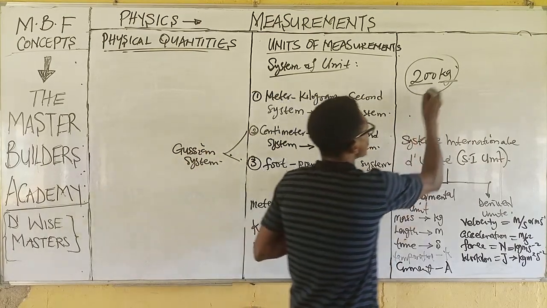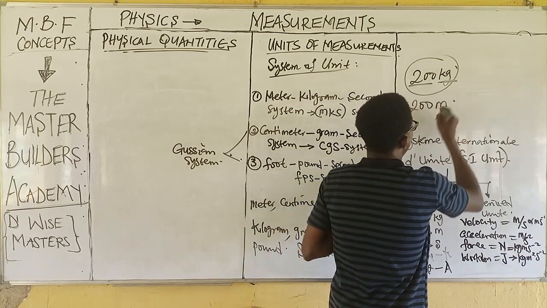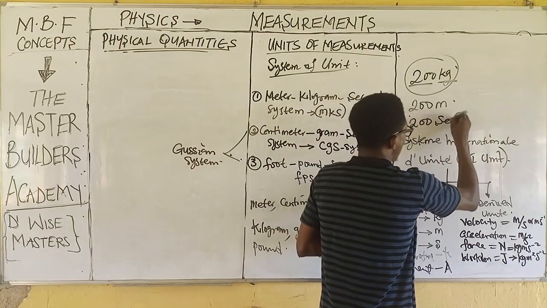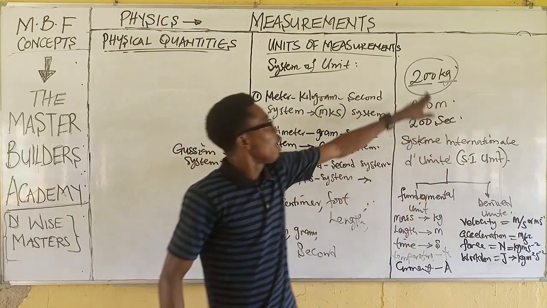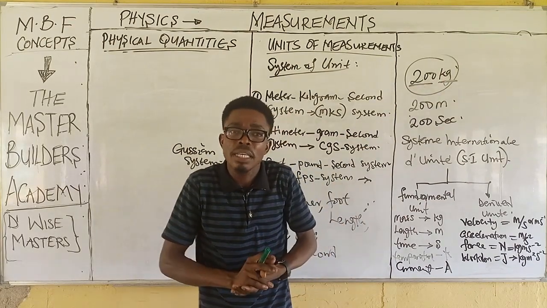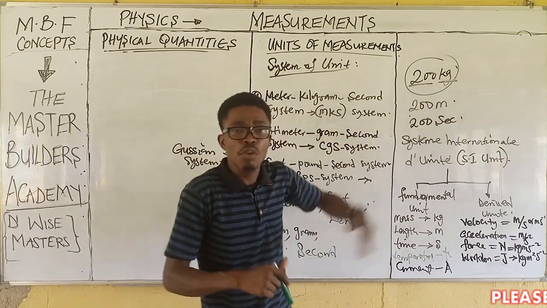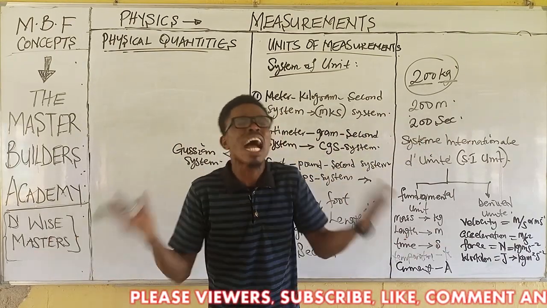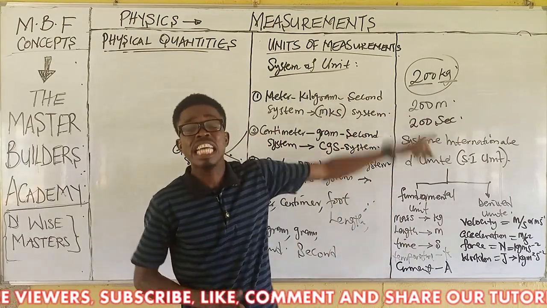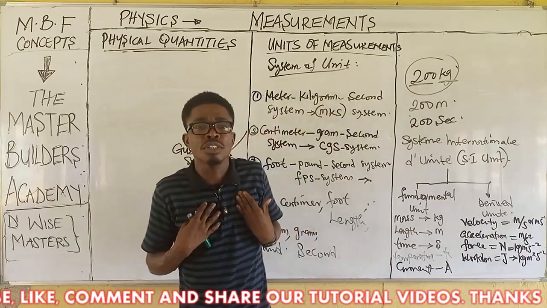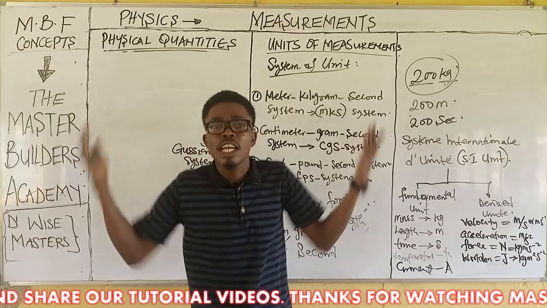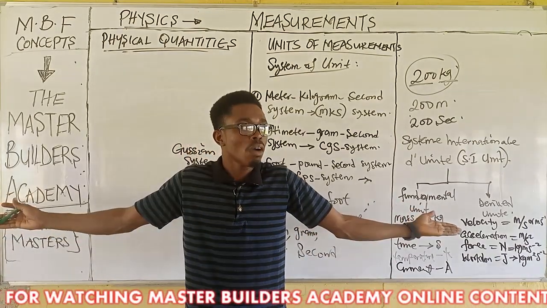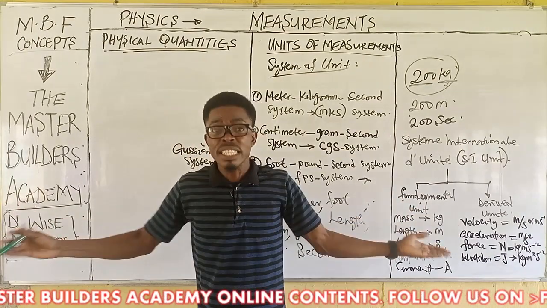So if I have 200 kg and I have 200 meter, what is the difference between this and this? Or I have 200 seconds. What are the differences? The difference is that this 200 given in kilogram is mass. This one given in meter is distance or length. While this one given in seconds is time. So I don't need a prophet to tell me that this one is mass. Why? Because the unit of measurement of mass is kilogram. So any value that carries kilogram is directly what? A mass. Hope this is clear.